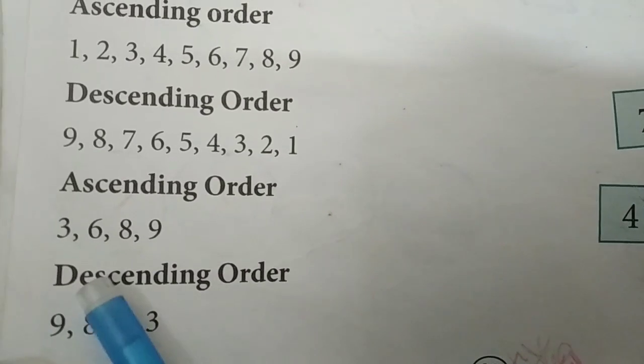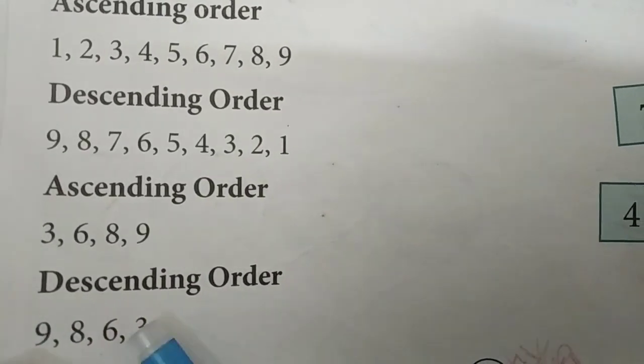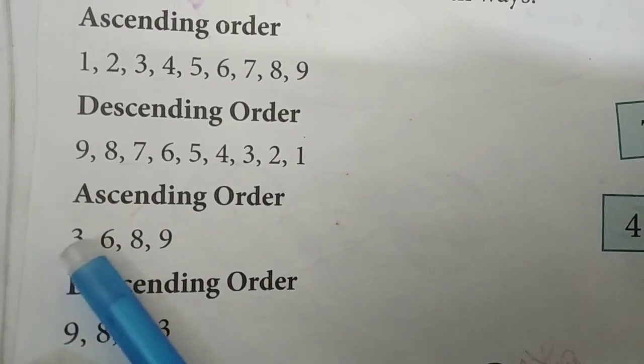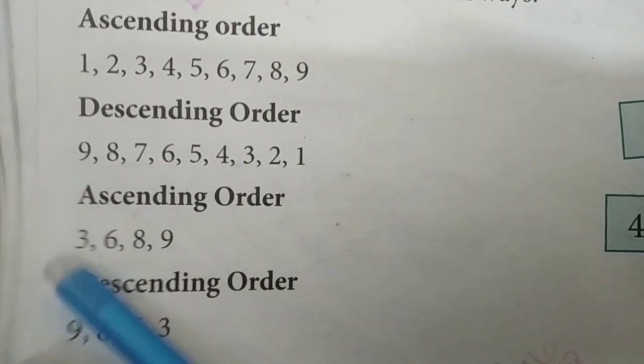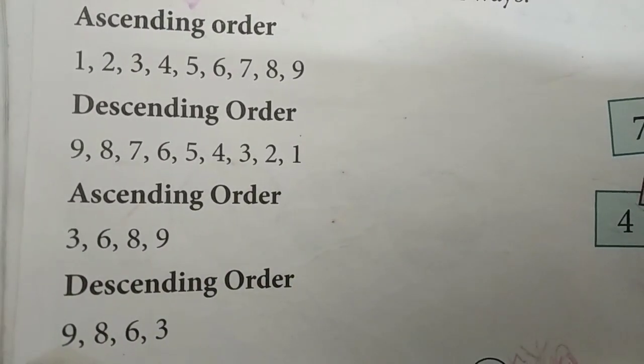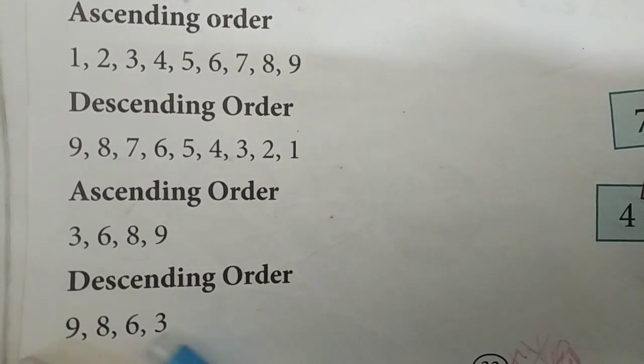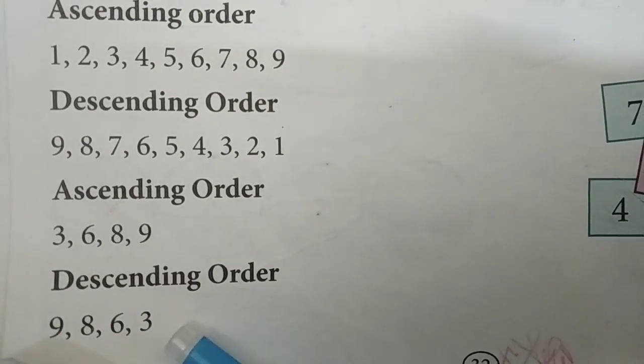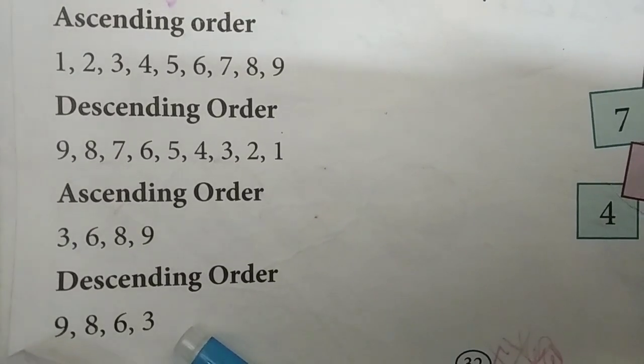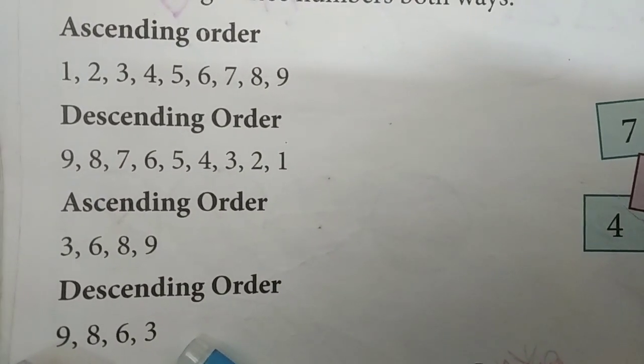Similarly, in descending order also, this is 3, 6, 8, 9, smaller to bigger, right? Now bigger to smaller: 9, 8, 6, 3. Some numbers are not there, but still the numbers are in descending order, right? So I hope you understood about this one.